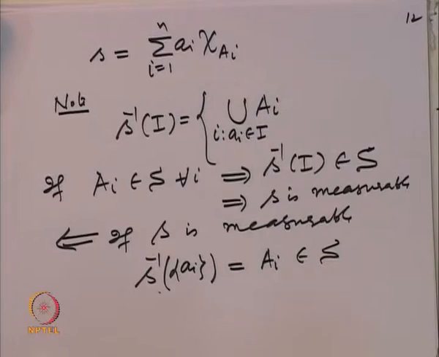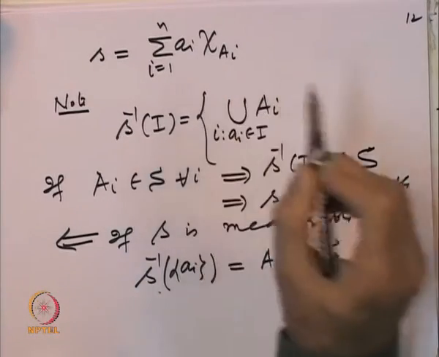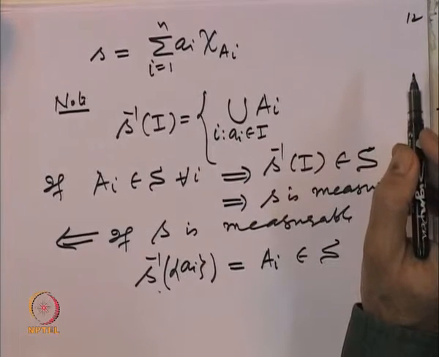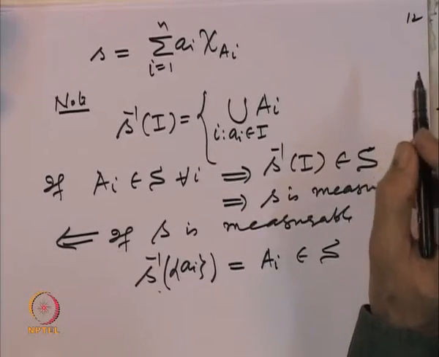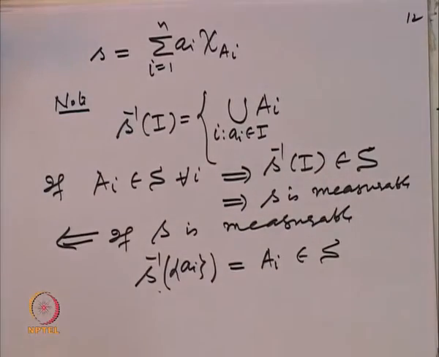And of course, here a slight care one has to take. We can assume that all the a_i's are distinct, okay? Because if they are not distinct, we can put together those A_i's into one box. So, anyway, that says that a simple function is measurable if and only if all the sets involved in the representation as a_i times chi of A_i are all measurable.